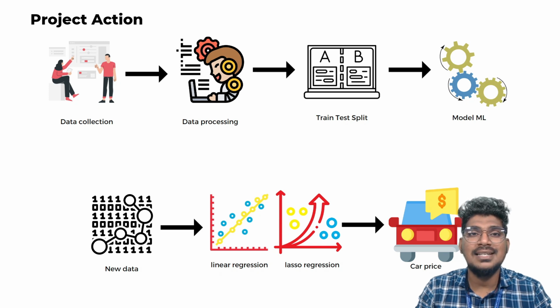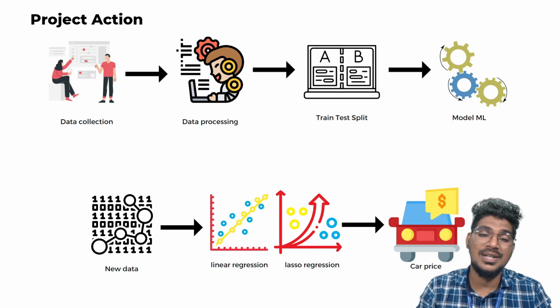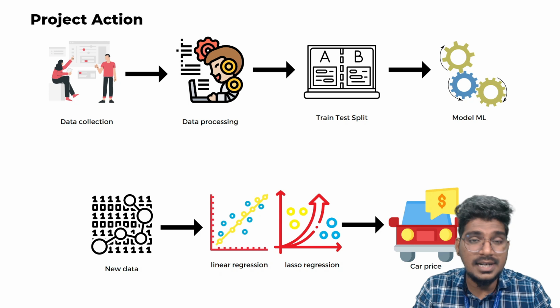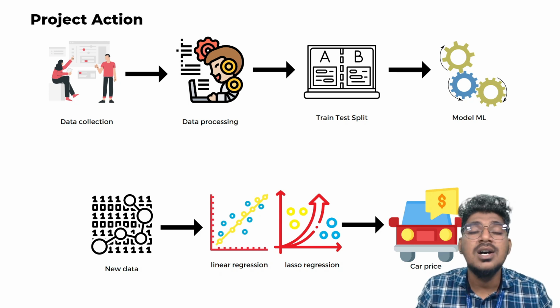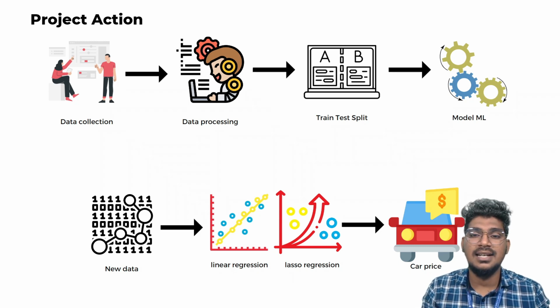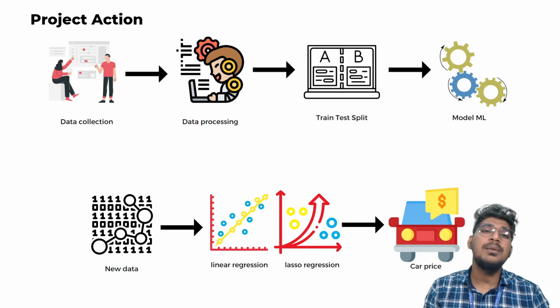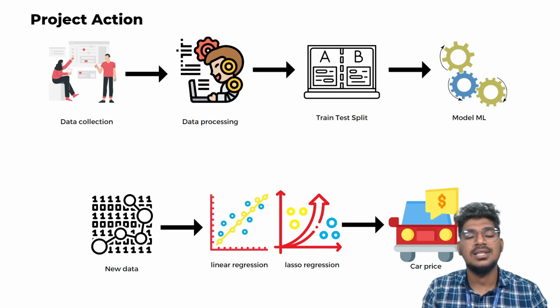Once preprocessing is completed, we split the data into independent and dependent variables, and into training data as well as testing data. By using the train test split function, we make the training data as well as the testing data. So what is the purpose of the training data and the testing data?